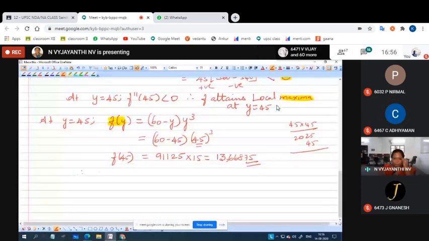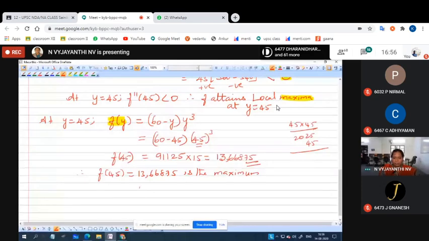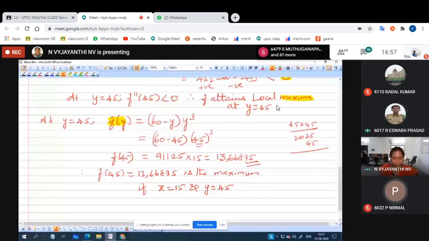F of 45 equal to 13 lakh 66,875 is the local maximum, if x equal to 15, isn't it? And y equal to 45. If you add these two, you will get 60, and the product of these two is the maximum. Got it? Yes, ma'am.